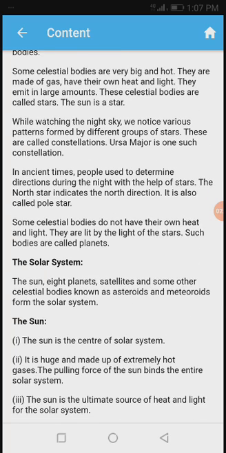See, some celestial bodies do not have their own heat and light. They are lit by the light of the stars. Such bodies are called planets. As I told you, among celestial bodies, some objects have their own heat and light, just like stars and the sun, and some objects do not have their own heat and light. They are called planets.